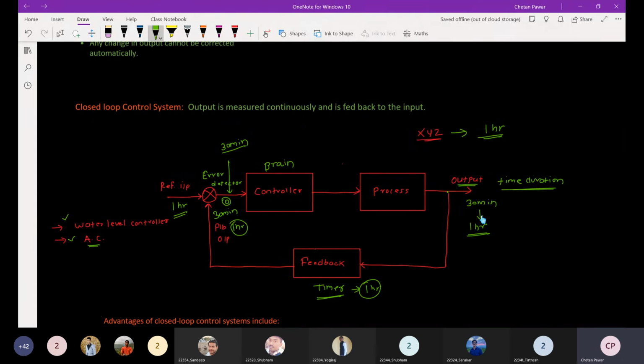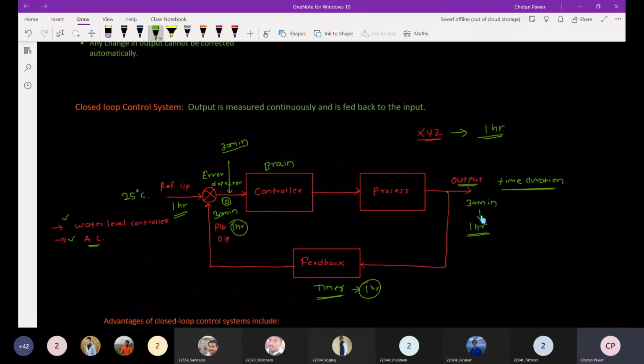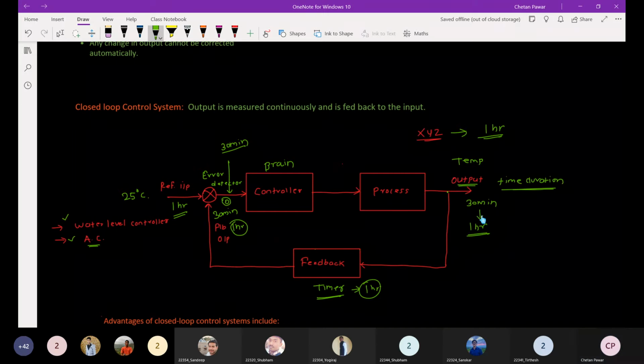So I am putting the reference input as 25 degrees Celsius. There will be a controller related to the air conditioner, and there will be the action to be controlled by the controller, cooling or heating action. That will be the process of this control system. So what will the output be? The output will be the temperature of the room.